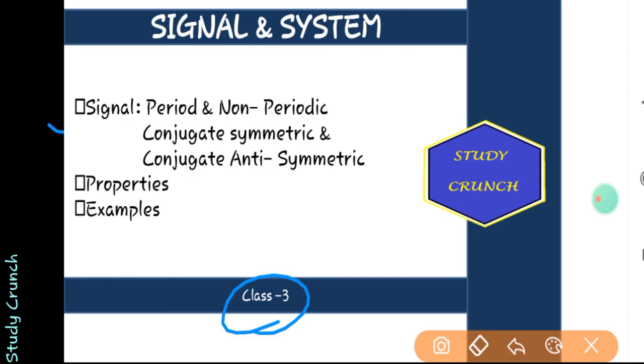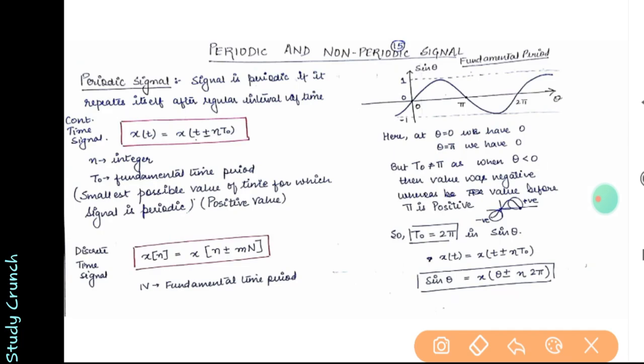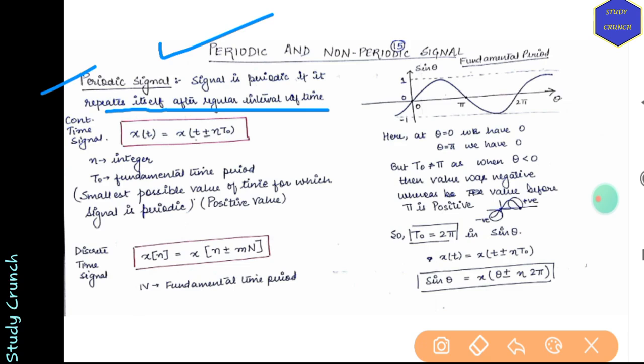We will be talking about periodic and non-periodic signals, conjugate symmetric and conjugate antisymmetric signals, their properties and examples. Let's start off by saying what are periodic signals? Periodic signals are the signals which repeat themselves after a regular interval of time, right?